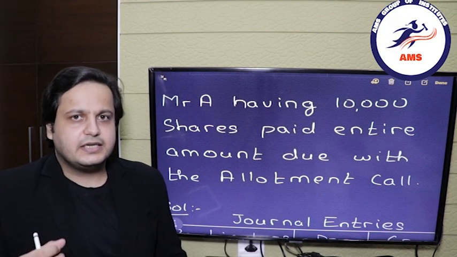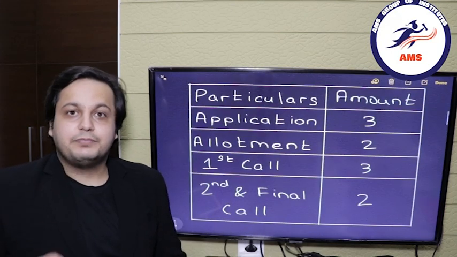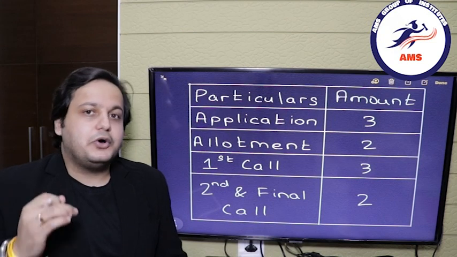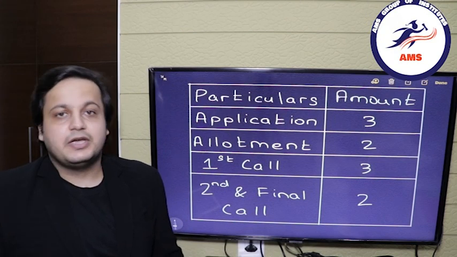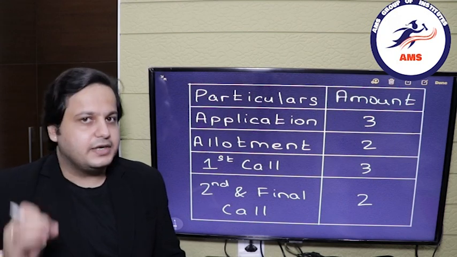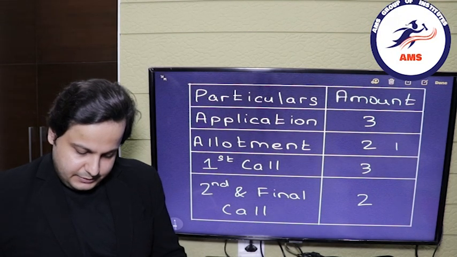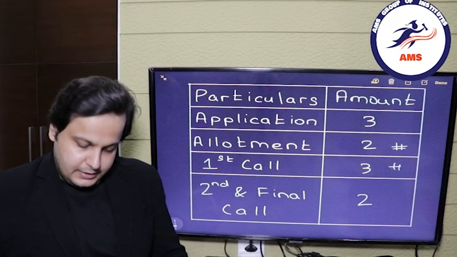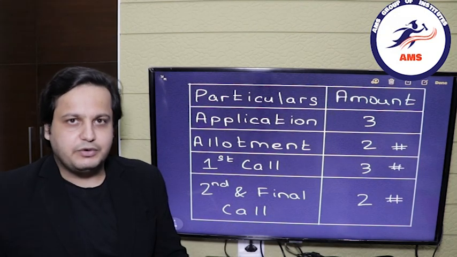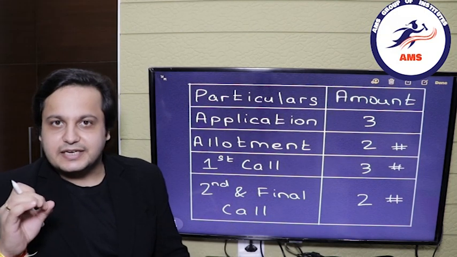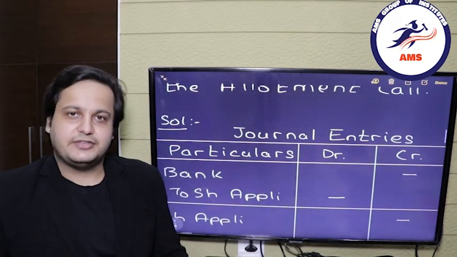Now before we start, there is one step which I always suggest to my students. Over here in the table, please mark all those places where there is an adjustment. So in this question, our adjustments are in the allotment, in the first call and in the second and final call. So let's put a mark over here. I'm using a hashtag. You guys can use whatever you want. Now make sure it is a distinct mark. So let's move forward with the journal entries.